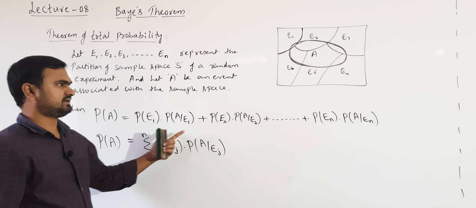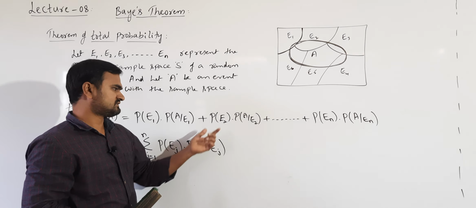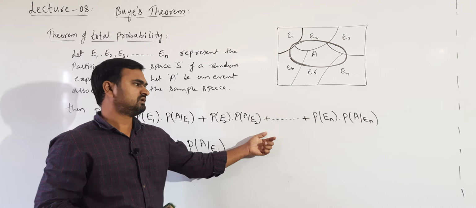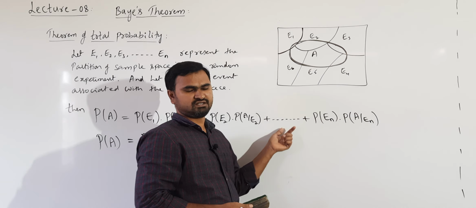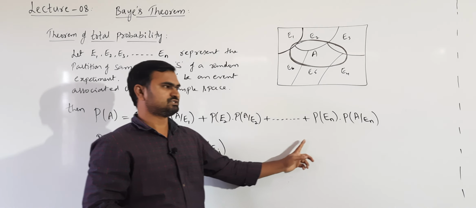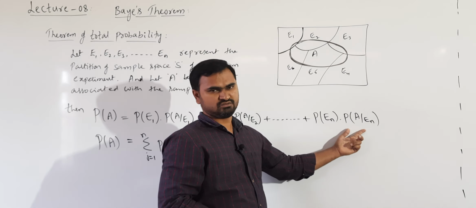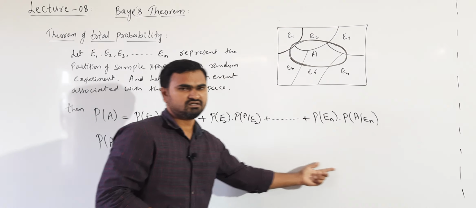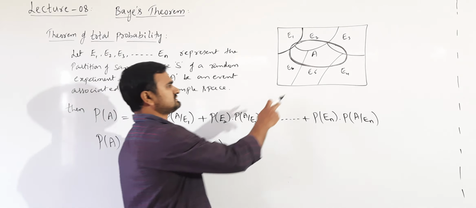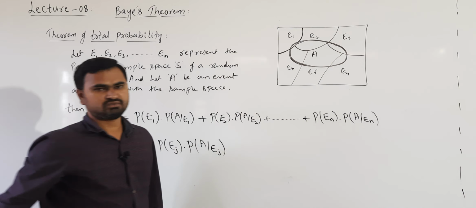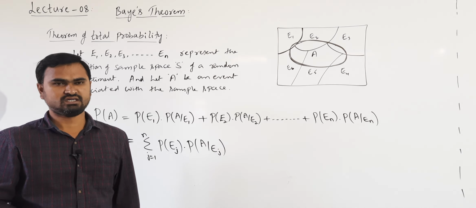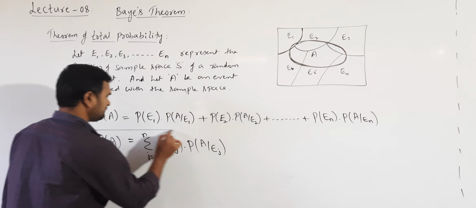This is one case. Next, it may have occurred in E2. So first we select E2. In that, what is the probability of A given that E2 is selected? If I select E3, P of E3, in that what is the probability of occurrence of A given that E3 is selected, and so on. It may have occurred in En. So this total probability we are finding for the event A. Understand? This event A is common to all these events E1, E2, E3 up to En. It may have occurred in any one of the events E1, E2, E3 up to En. Okay, so this is the theorem of total probability.